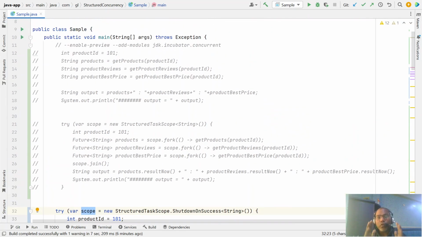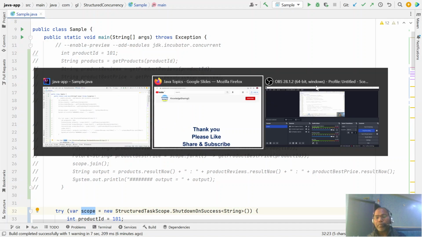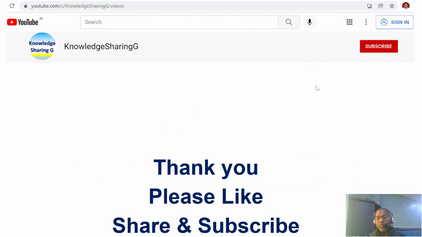Your code life cycle looks like sequential code, but your code is now running in multiple threads, and the life cycle of all the concurrent subtasks is handled by just the scope object. From the StructuredTaskScope object you can handle the life cycle, cancel the threads or get the output. So these are the basic things about structured concurrency.